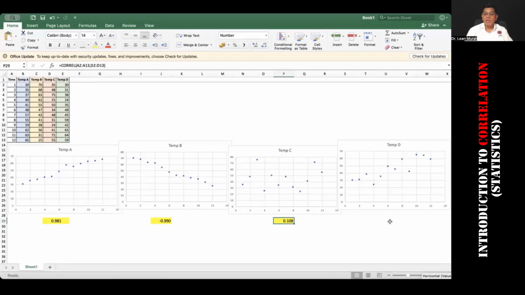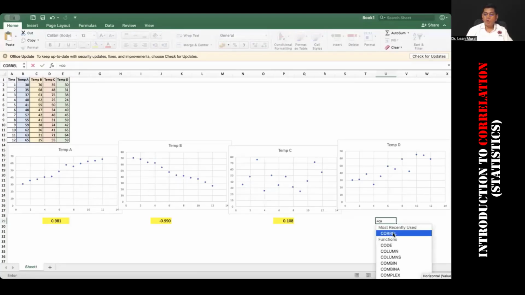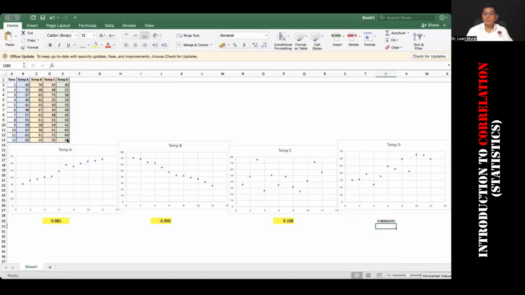And the last graph, correlation of the time versus the temperature, comma, temperature D, and enter. What is your inference from this number? Okay, let me put the format here. So 0.861.